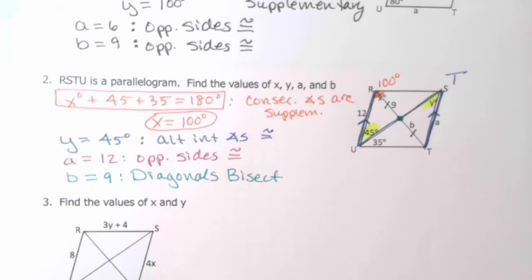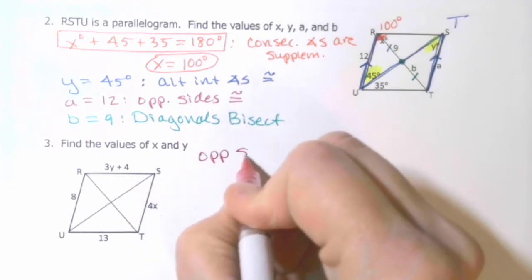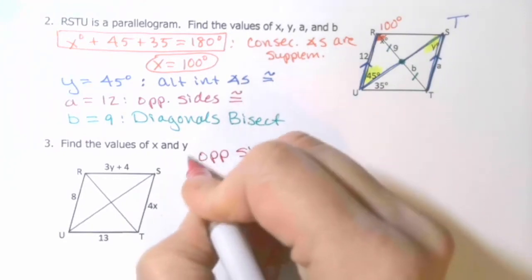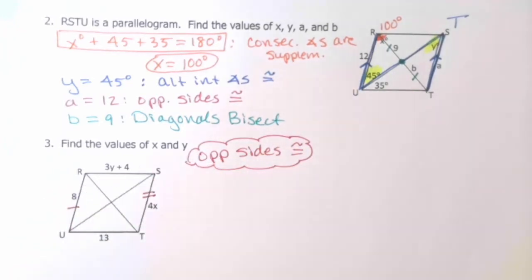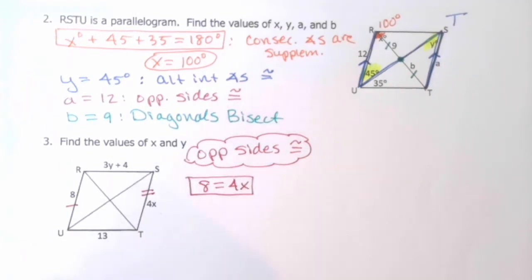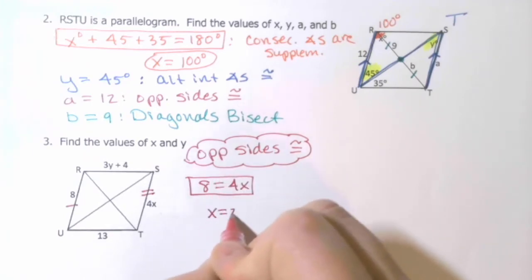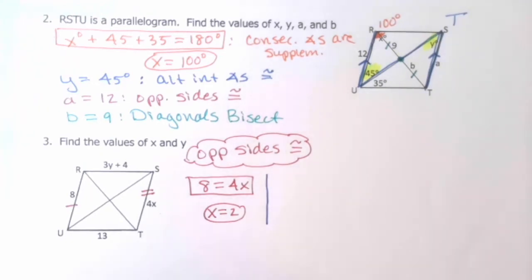Okay, let's move on. Number 3, find the values of x and y. Okay, let's start with x. We know that if it's a parallelogram, and we're assuming this is a parallelogram, we know that opposite sides are congruent. That's our theorem. So 4x and 8 are congruent. So 8 equals 4x would be our first equation. 8 divided by 4 is 2, so x equals 2. Using the same theorem, opposite sides are congruent. Oops, I forgot to put an extra mark here, didn't I? Should be 2 and 2.